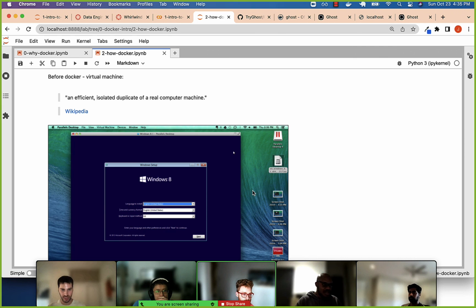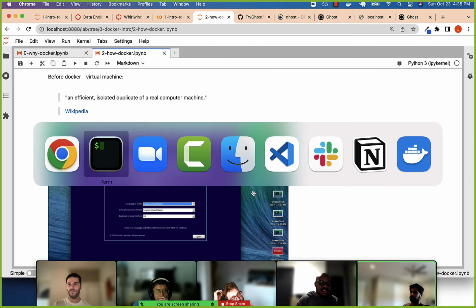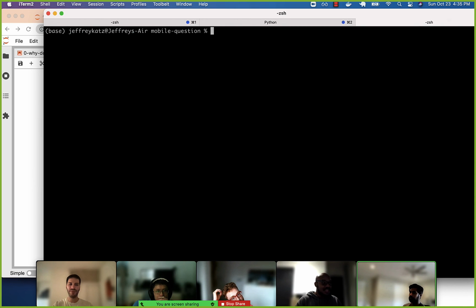Anything to fill in? I know that this is confusing. So is there no way to access, in our case right now, Ghost, without having to map it to a port in our host machine? Can we just do it within the container somehow? No, not that I know of.